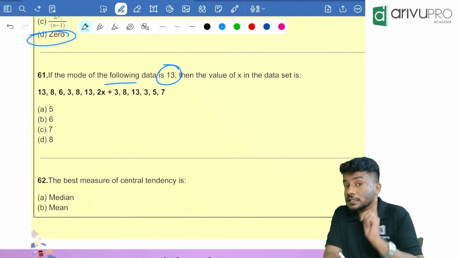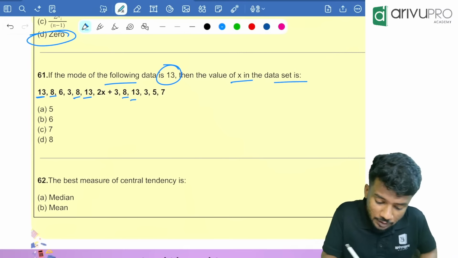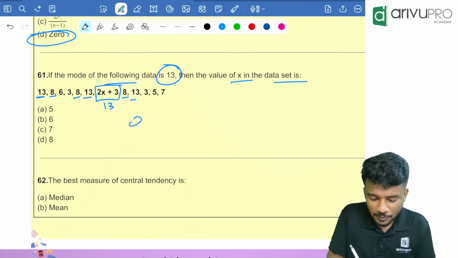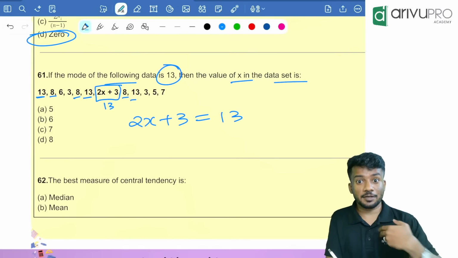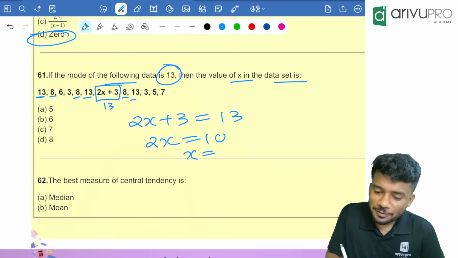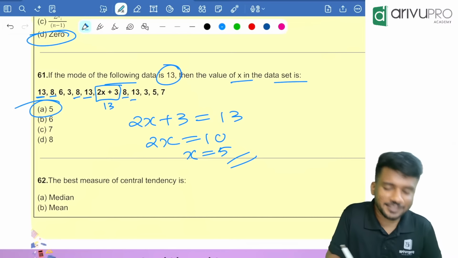People, when can 13 be the mode? When this number is also 13, it will be the mode. That means 2x plus 3 is equal to 13. Then only 4 times it will get repeated. That means 13 is the mode. Got the point? 2x is equal to 10. X is equal to how much? 5. Option A is your answer.